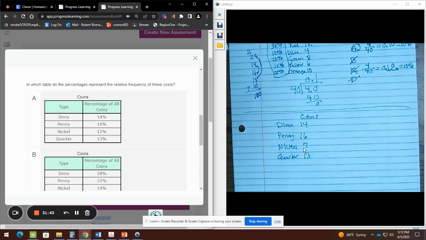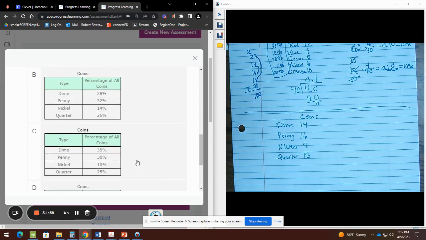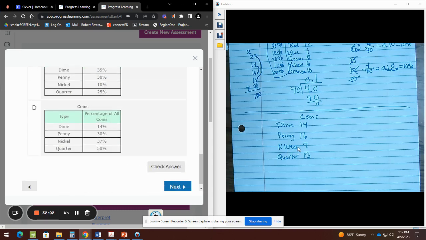Nickel. Nickel should be the least, and guess what? Nickel is the least. So that's good for letter A. Letter B, nickel should be the least, and again, nickel is the least. Letter C, nickel should be the least, and it is again. Letter D, nickel should be the least, and guess what? Nickel is not the least, dime is the least. And according to our table, nickel should have the least percent because he has the least quantity. So that's why letter D is already out.